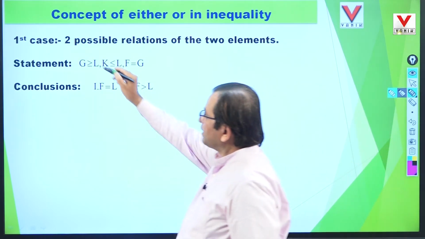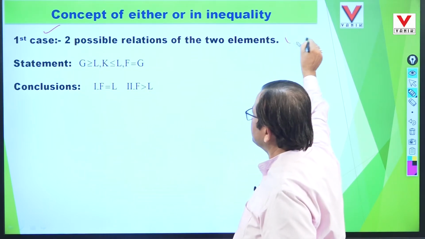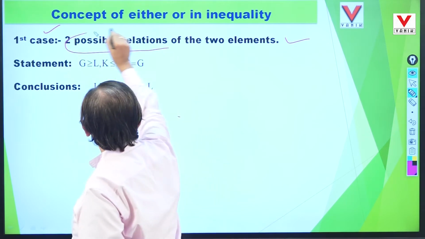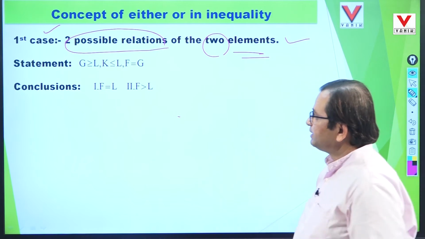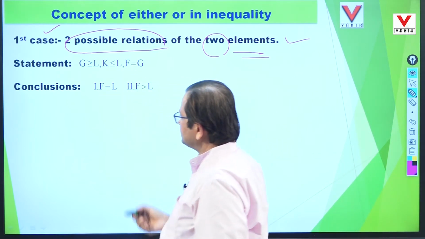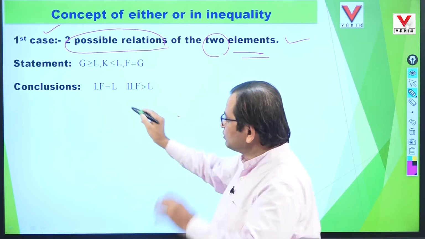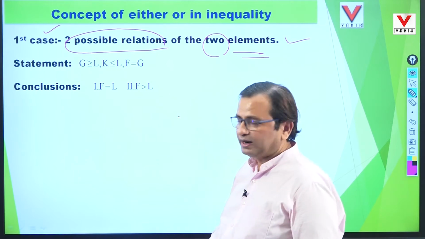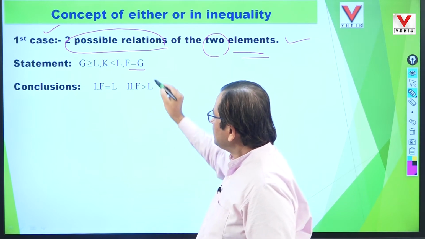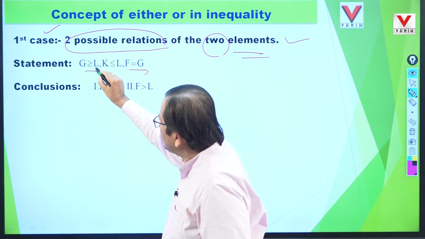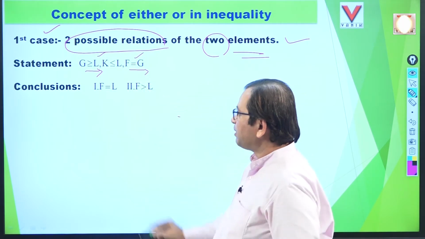So, mark it. Case 1: two possible relations of the two elements. Here the statement is given followed by conclusions, and our task is to decide whether we can finally give the answer either or. The first conclusion is based on F and L, and the second is also based on F and L. In the statement the F to G relation is given and the G to L relation is given. If we analyze these two parts, we can draw a position about F and L.